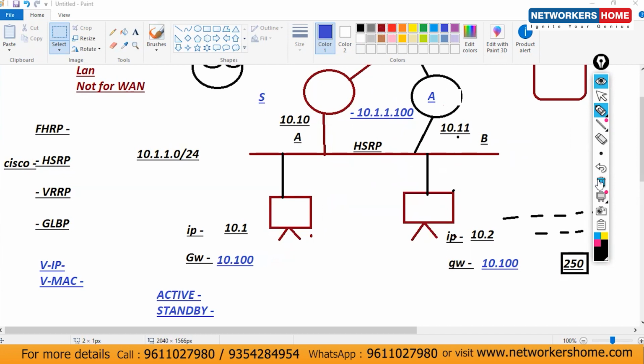Yeah. So HSRP doesn't support any type of load balancing, but in VRRP we have load balancing. But by default, that is not enabled. We have to enable that. Then in GLBP, we have load balancing by default.